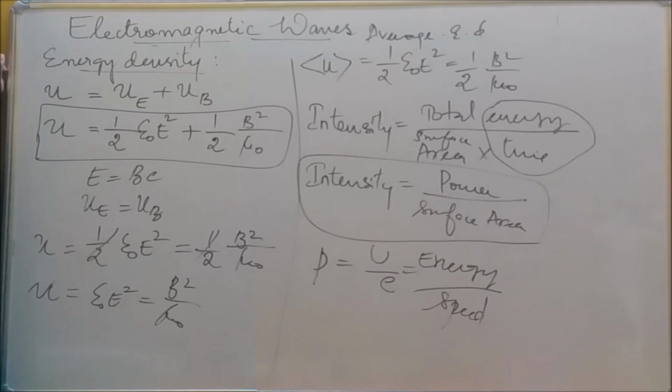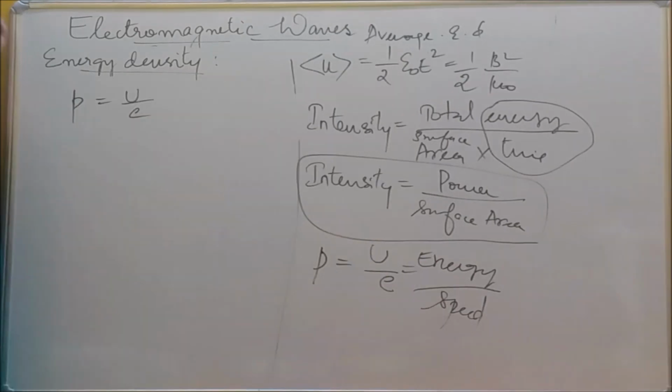This is also the momentum equation. Momentum is equal to energy by speed. When will it happen? When the energy of electromagnetic waves is traveling with the speed and propagating, and momentum is also there. So momentum is equal to energy by speed.